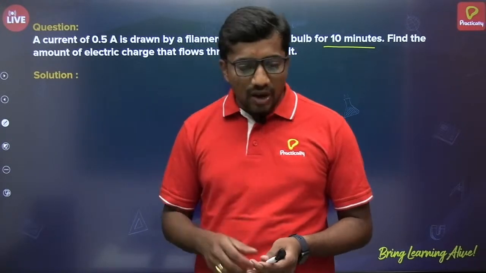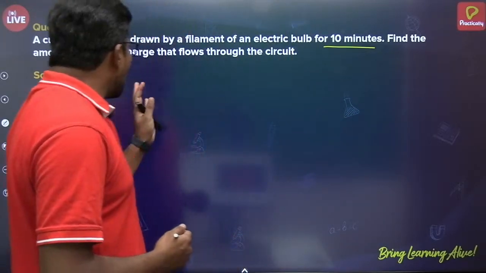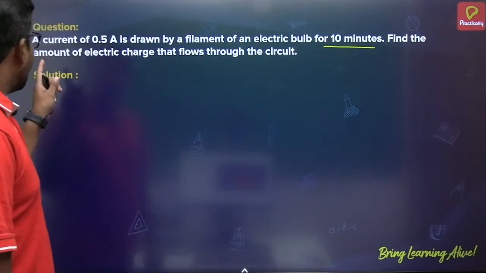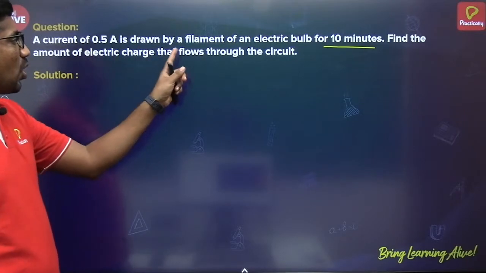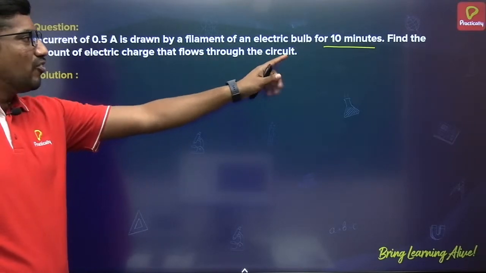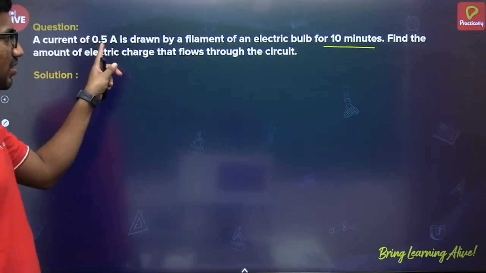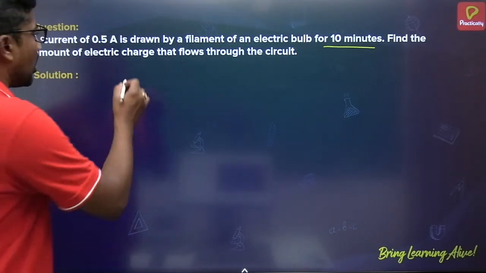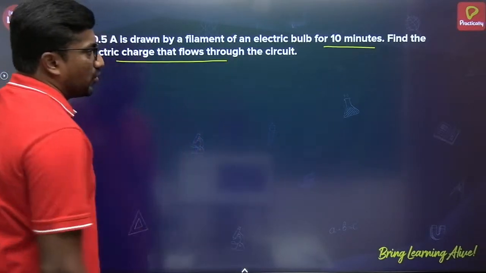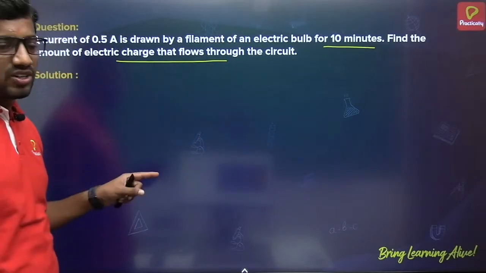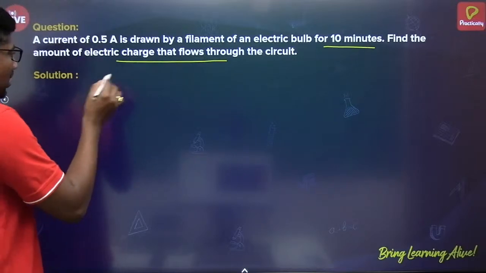Okay, so now let us see how we can solve this question here. A current of 0.5 ampere is drawn by a filament of an electric bulb for 10 minutes. Time is given and current is given. Find the amount of electric charge that flows through the circuit. Okay, we have to find electric charge. So see, what is the given data?